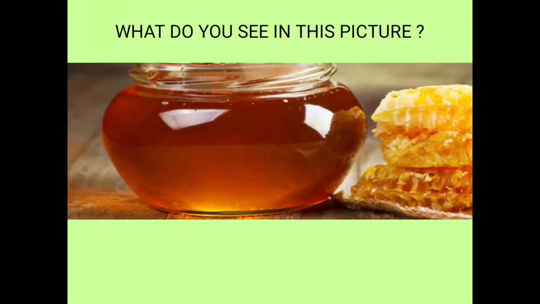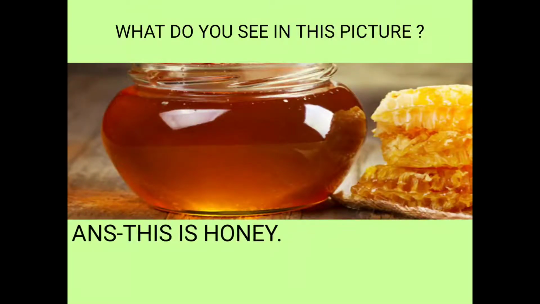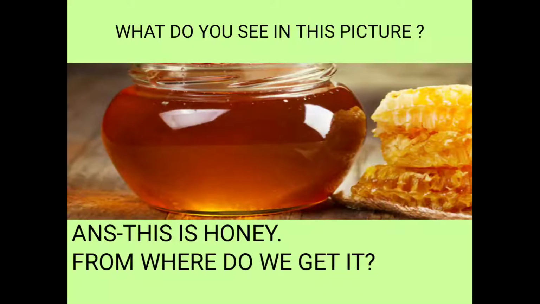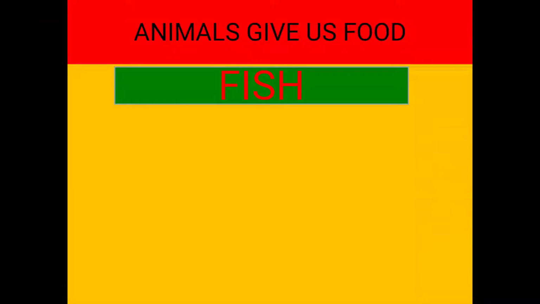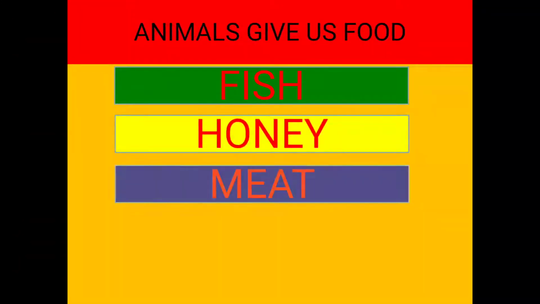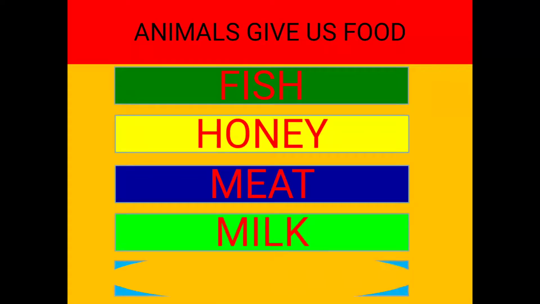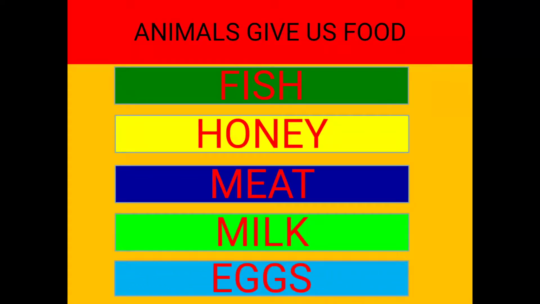What do you see in this picture? In this picture, you can see honey, which is very tasty and sweet in taste. From where do we get honey? We get honey from the honeybee. So, what are the different types of foods we get from the animals? Fish, honey, meat, milk, and eggs.